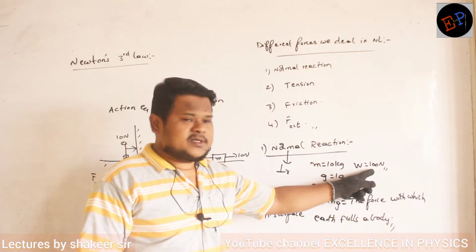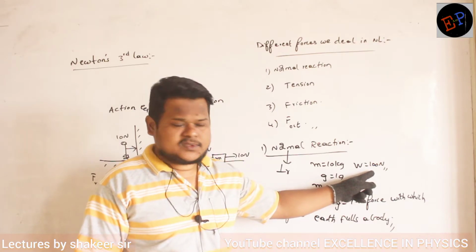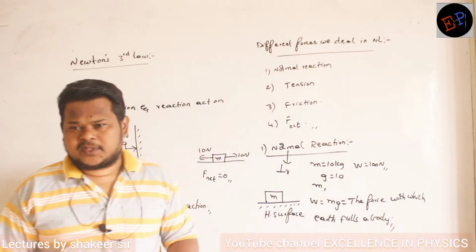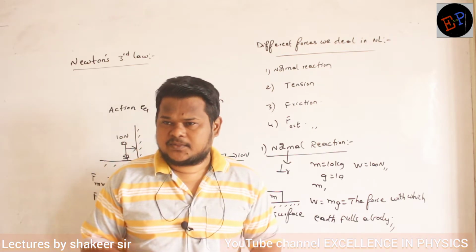And why are we representing it in Newton? Newton is the unit of force, no ma? So weight is also a force only, because it is nothing but the force with which earth is pulling that body. That is called weight. Are you able to understand?